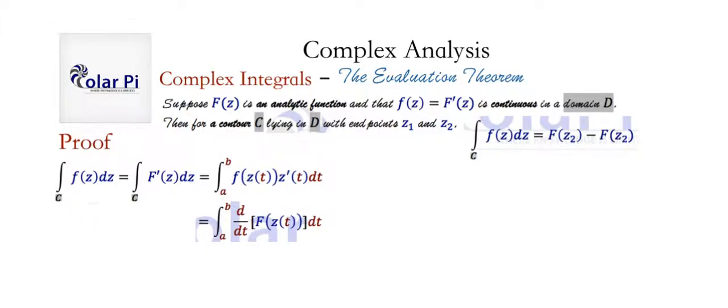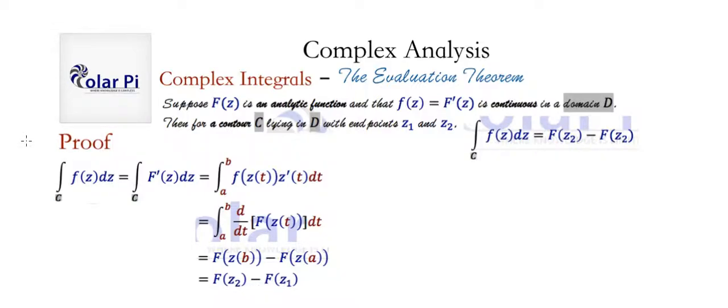All right. But then that means that, undoing this integral sign in the derivative and evaluating, we see that this here is the same thing as capital F of z of b minus capital F of z of a. But wait, z of b is z2 and z of a is z1, so we can write this more succinctly as capital F of z2 minus capital F of z1.